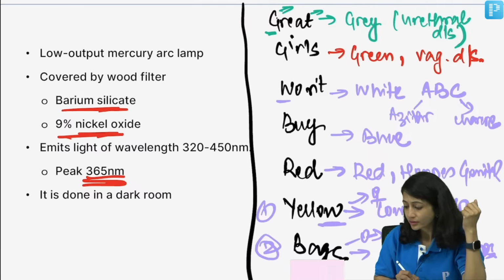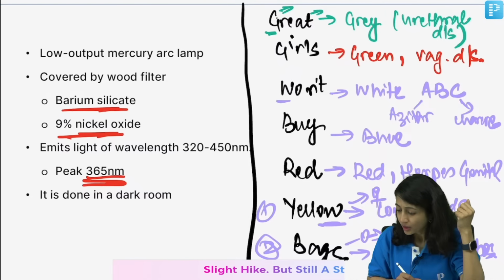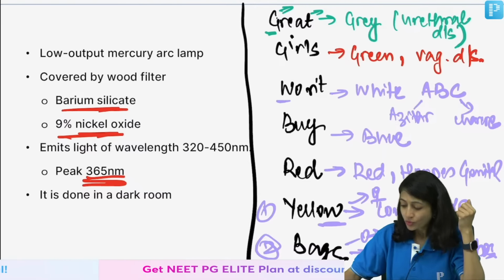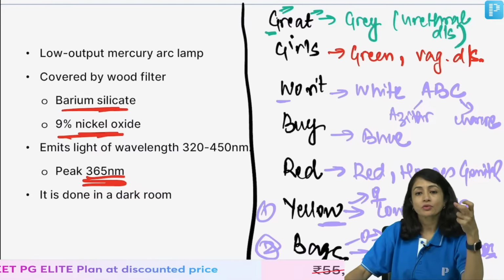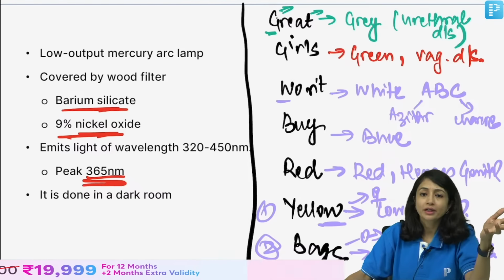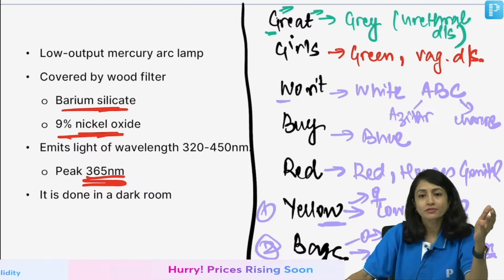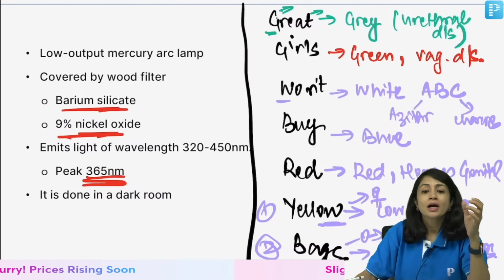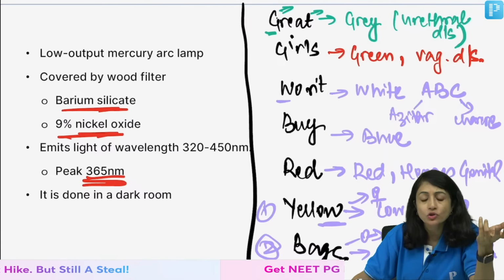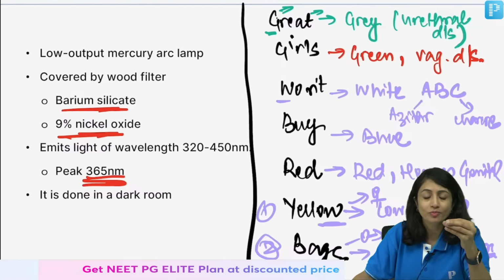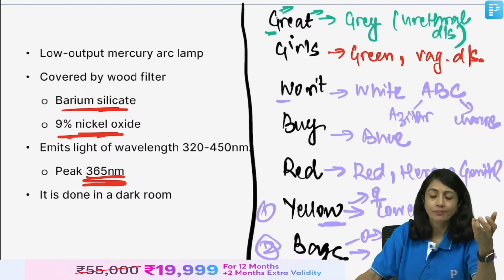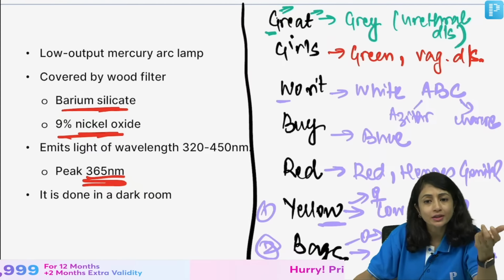Okay? That's right. So I'm really sorry, if I had the image, I would have explained you better. But this is how I remember great girls won't buy red yellow bags, and you can remember the mnemonics with this. So if there is urethral discharge, how do you treat? You can give injection ceftriaxone if it is gonococcal, and you add azithromycin. But in kids you cannot give injectable, so you give azithromycin and cefixime. For vaginal discharge, you will use secnidazole, tinidazole.